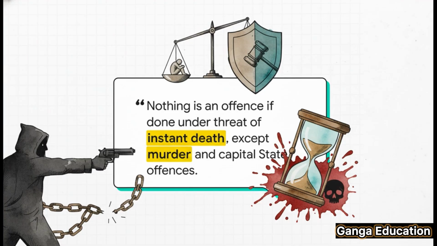The section opens up with a huge statement. Nothing is an offense. But almost immediately, it carves out 2 major exceptions. This defense is completely unavailable for murder and for those offenses against the state that are punishable by death. And look at the standard for the threat itself. It must cause a reasonable fear of instant death, not future harm, but instant.